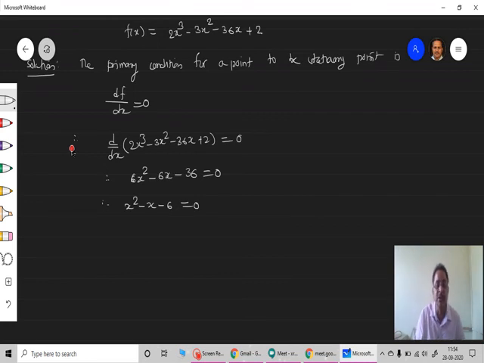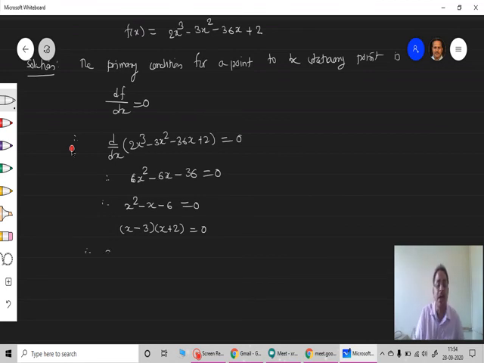Now you have to get the roots of this. This is a quadratic equation, so here I can write x minus 3 into x plus 2, which as a product is x square minus 3x plus 2x, that is minus x, and minus 3 into plus 2 is minus 6.